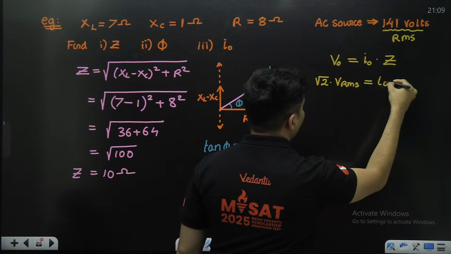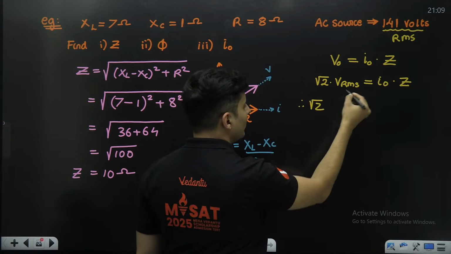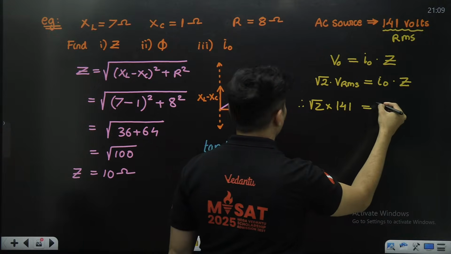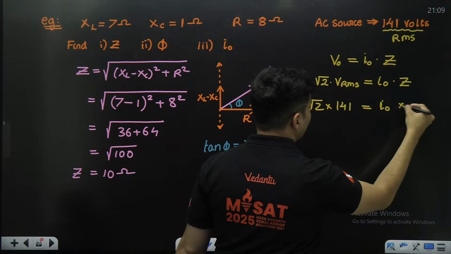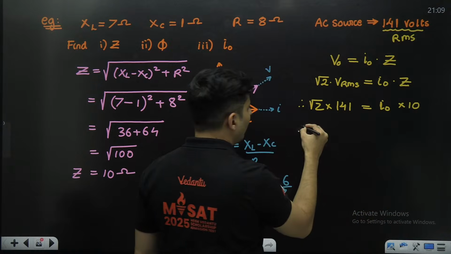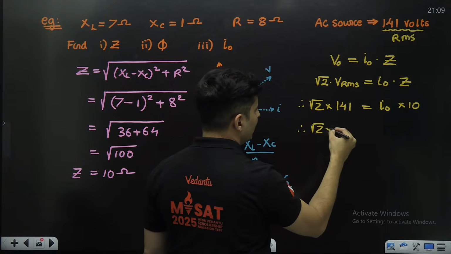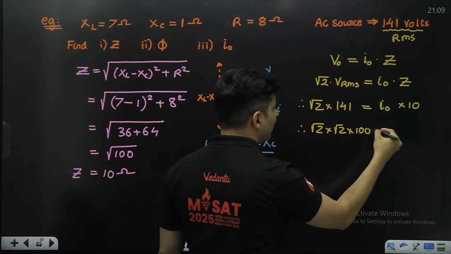This is I naught multiplied by Z. This is a very common mistake many kids make. RMS is 141, I naught I have to find out, and Z is basically the number 10. Now 141, guys, this is a standard thing. It is nothing but 100 times root 2, which is 1.414.